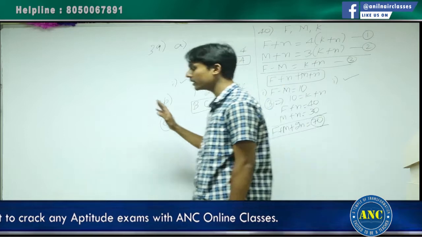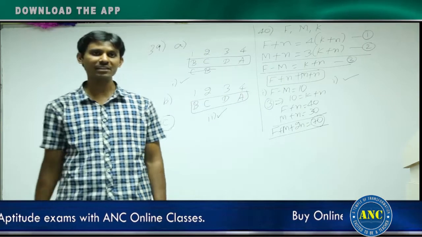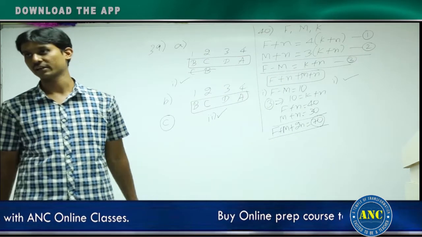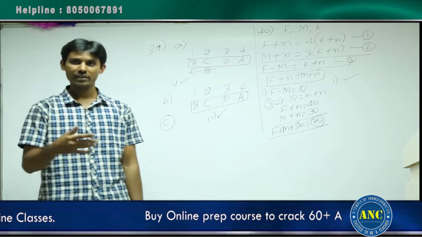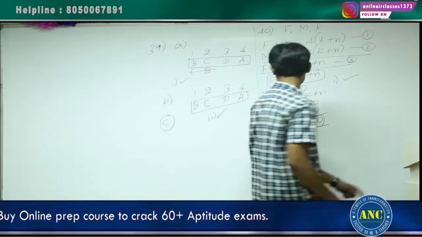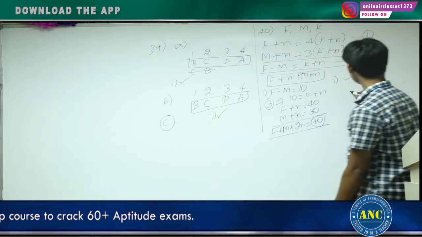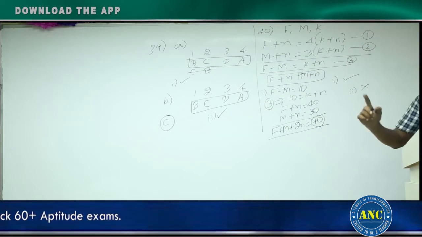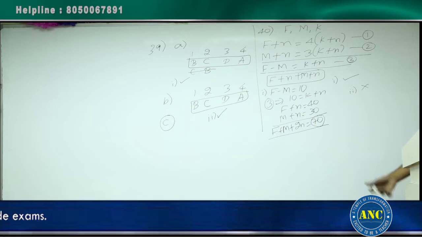Clear? Second statement, no information is given about the parents, but the question is asking about the parents. It is only talking about the kid. Second statement will never give you the answer. One statement is giving, second statement is not giving. So what is the direction? Please read the direction. Option A.